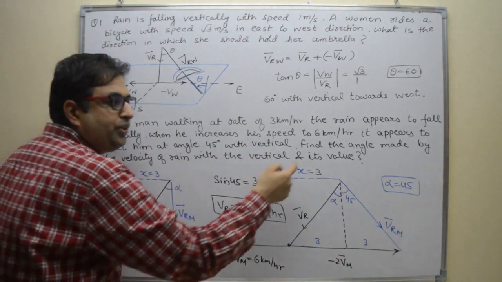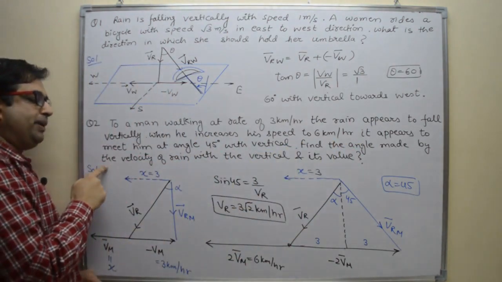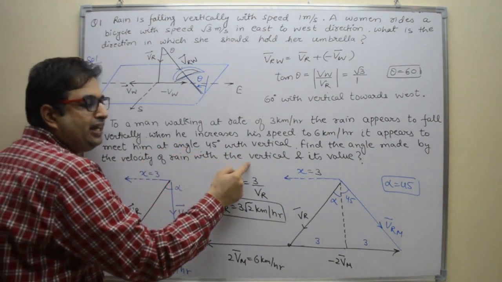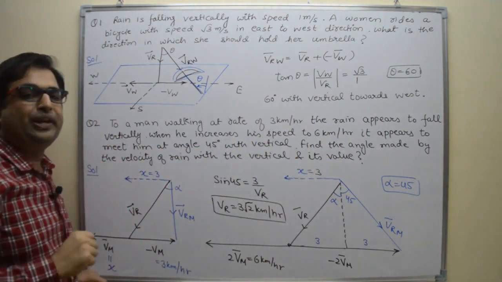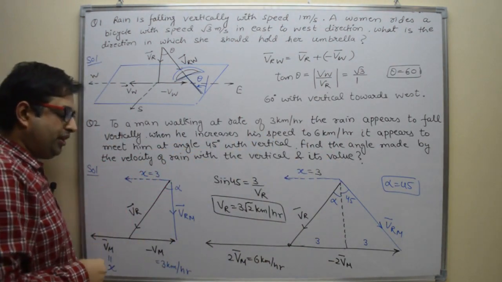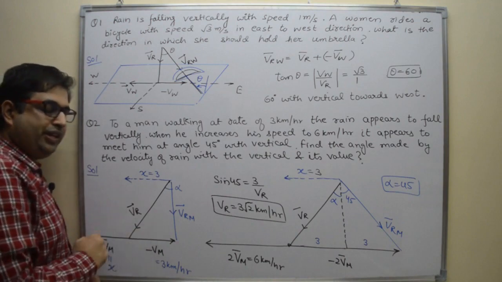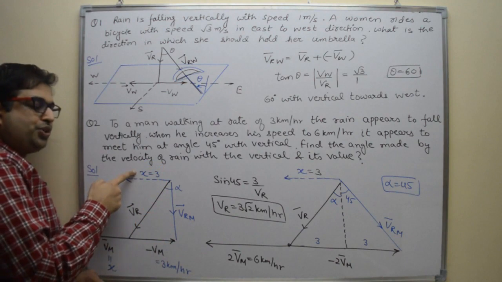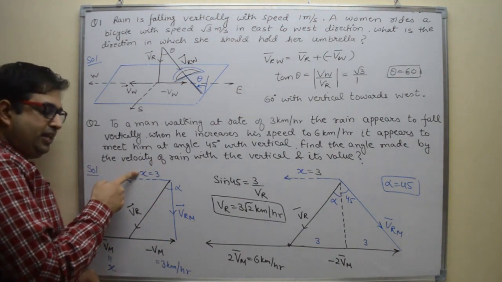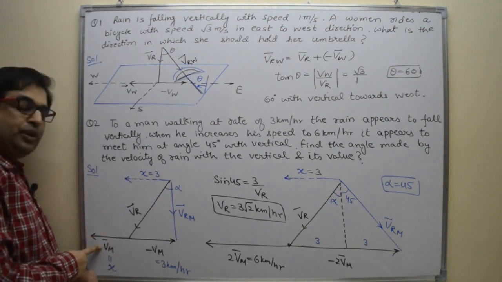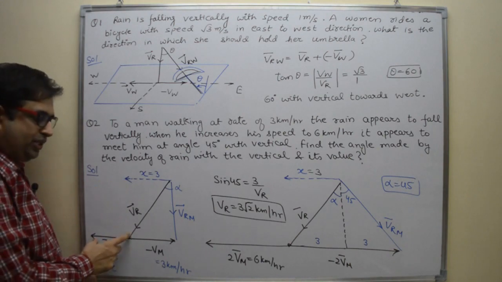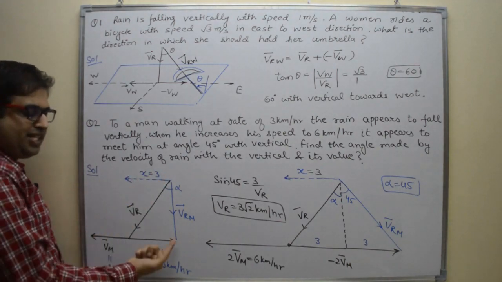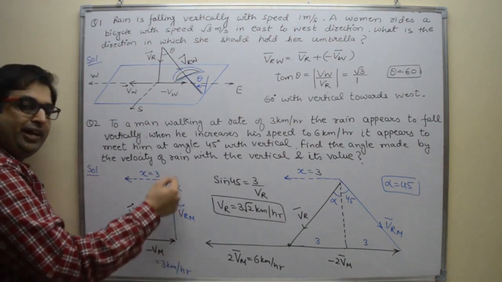What we have to find out? Find the angle made by the velocity of rain, that means the actual velocity, and we have to find out its value also. So first of all, a moving man is observing that rain is falling in vertical downward direction. That means the horizontal component of rain is equal to the velocity of man. Both are equal. So VR minus VM will be VRM.